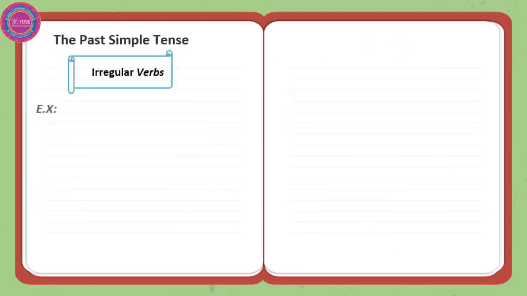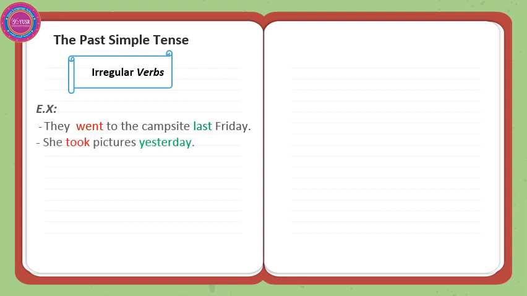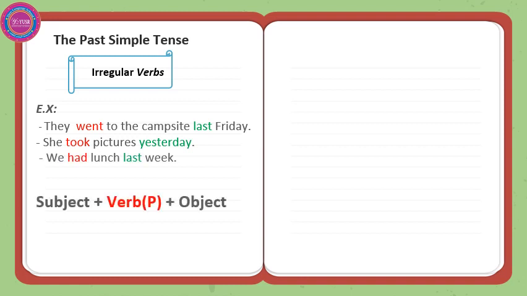In the past simple tense, we have irregular verbs like they went. Went here is an irregular verb: they went to the campsite last Friday. She took pictures yesterday. We had lunch last week. We have the subject plus the verb in the past plus the object. In the negative, we add did not or didn't before the verb, then the verb in the infinitive. That's the difference between an affirmative sentence and a negative sentence.